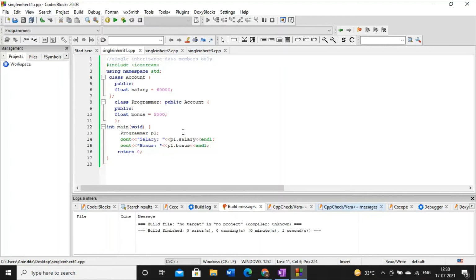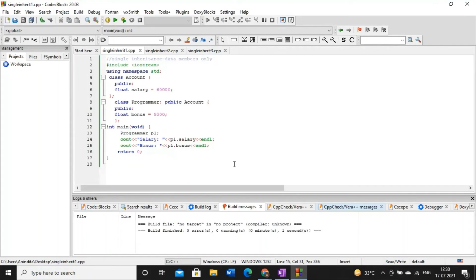It is only possible in case of inheritance. Again, I am using the same subclass object and accessing the subclass's own variable, that is bonus. Here you have to remember the syntax: object dot the data member name. This is how you could access the superclass as well as the subclass's data member.